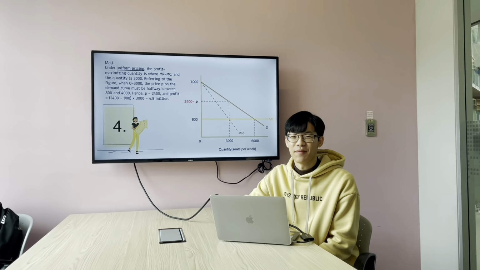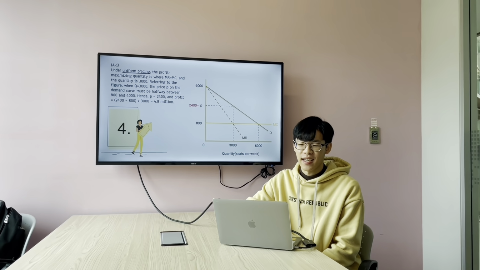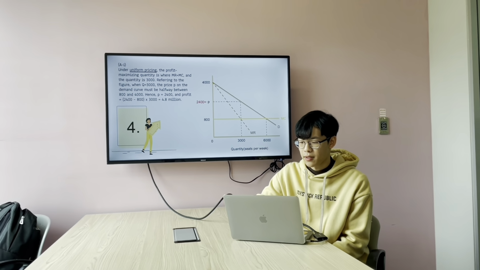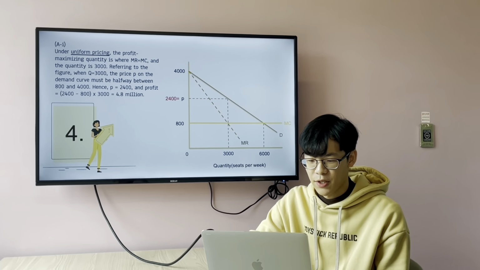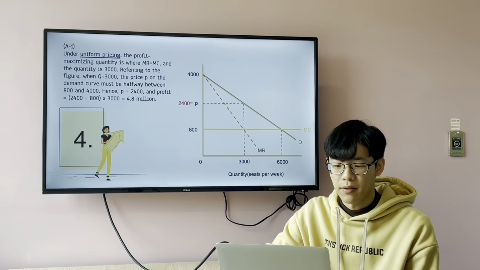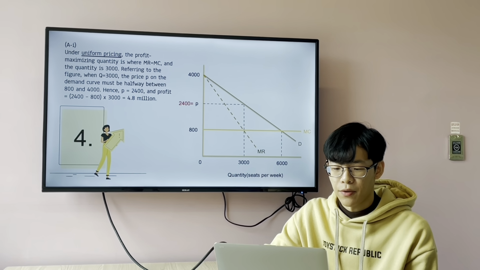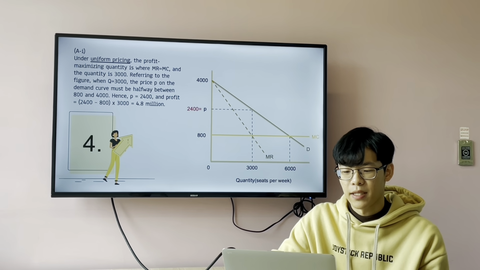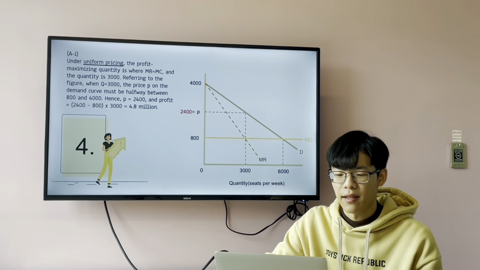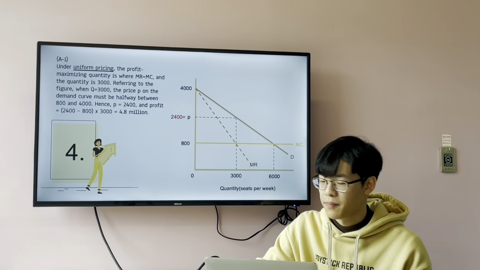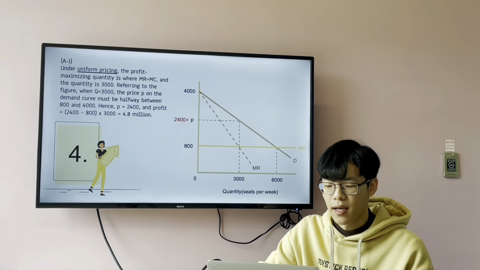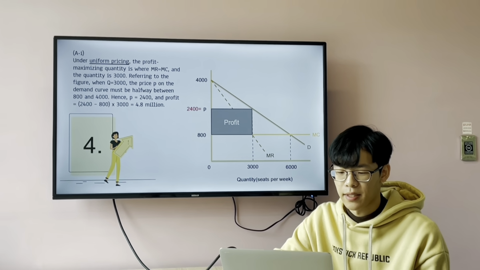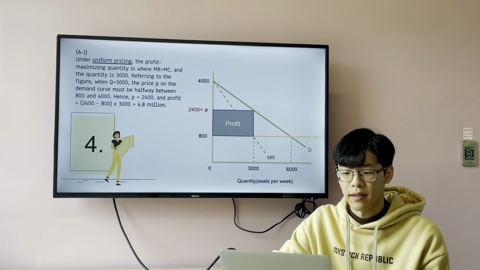Okay, and I'm going to talk about question number 4. For question A, under uniform pricing, the profit maximizing quantity is where MR equals marginal cost, and the quantity is 3,000. Referring to the figure, where quantity is 3,000, the price P on the demand curve must be halfway between 800 and 4,000. Hence, the price equals 2,400, and the profit is 2,400 minus 800 times 3,000, which equals 4.8 million.